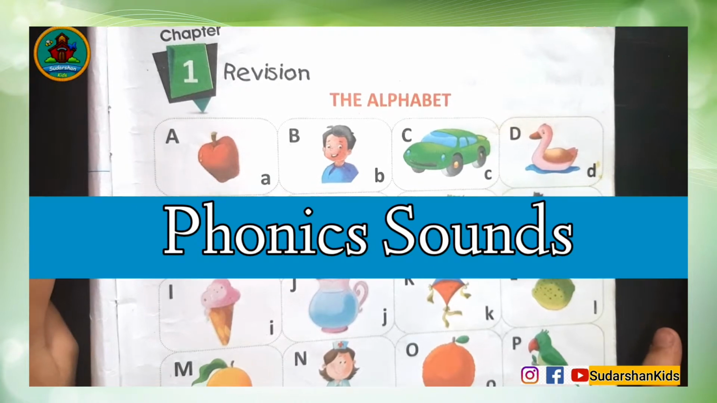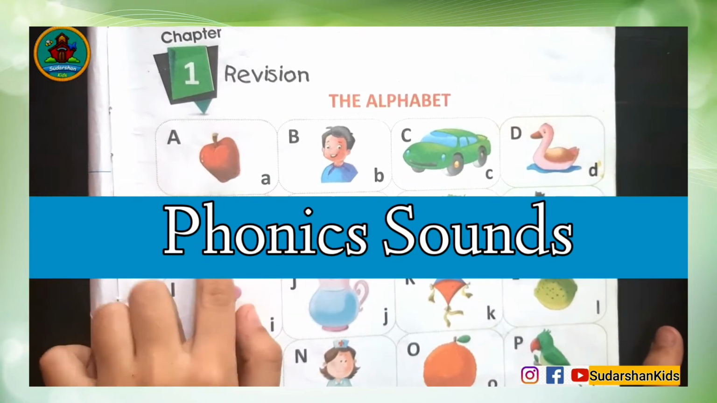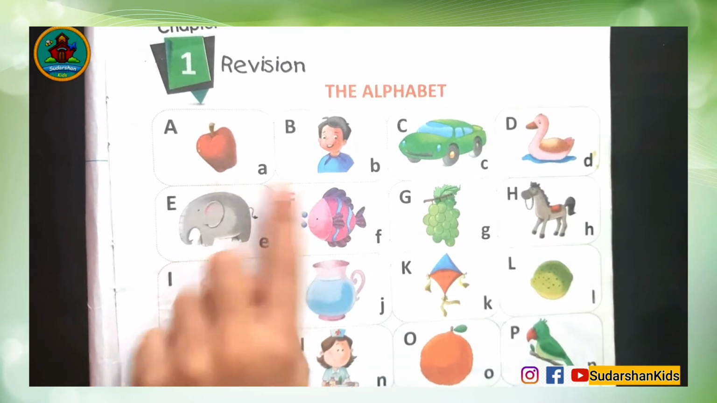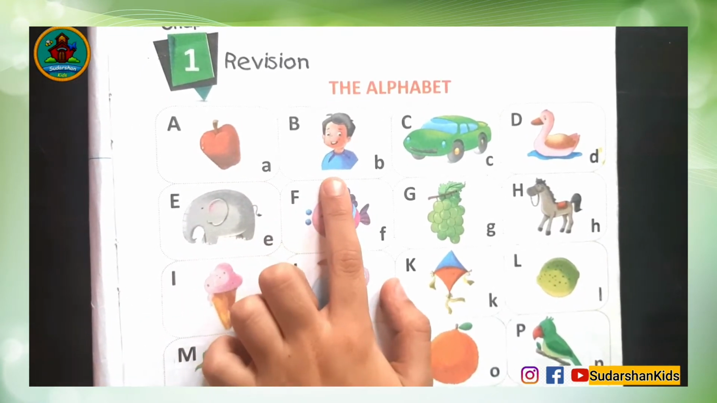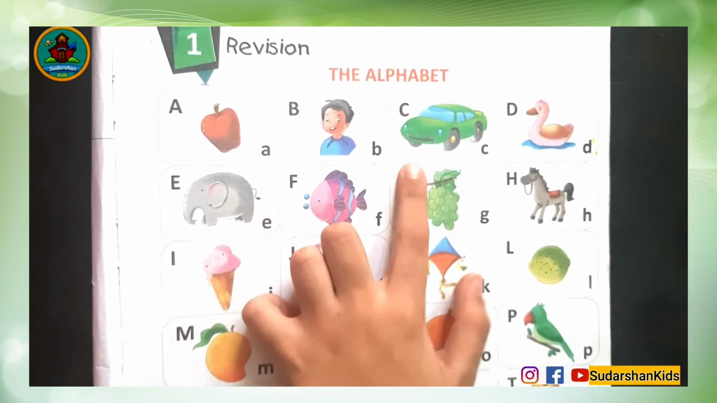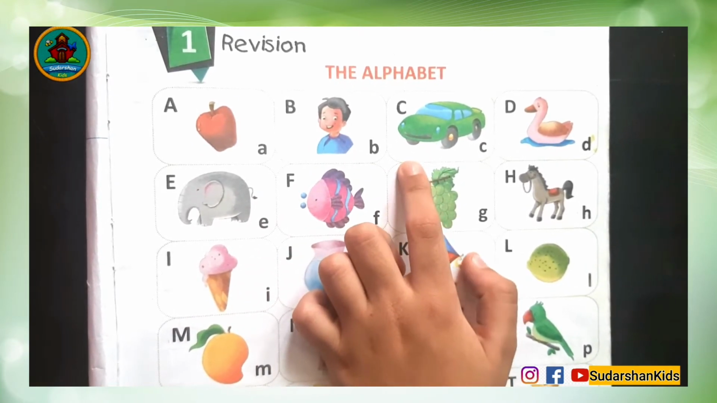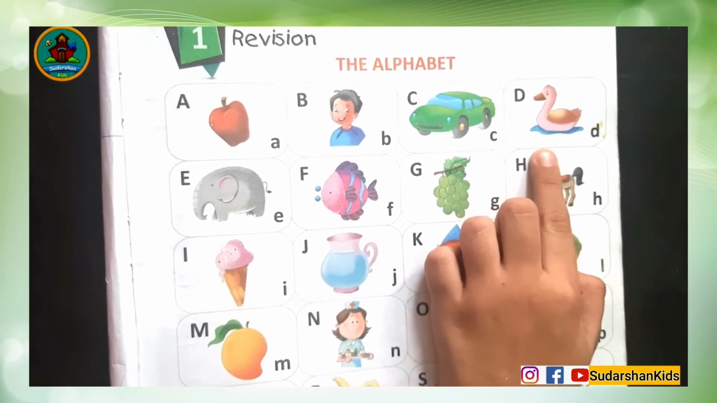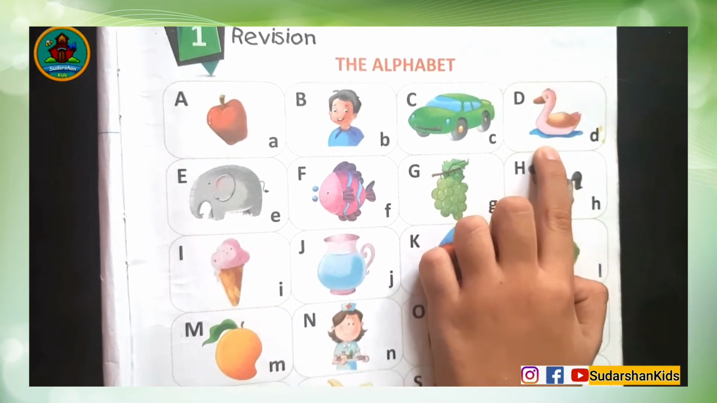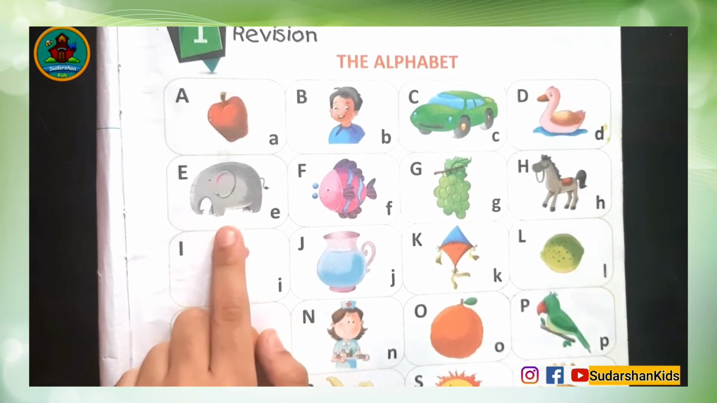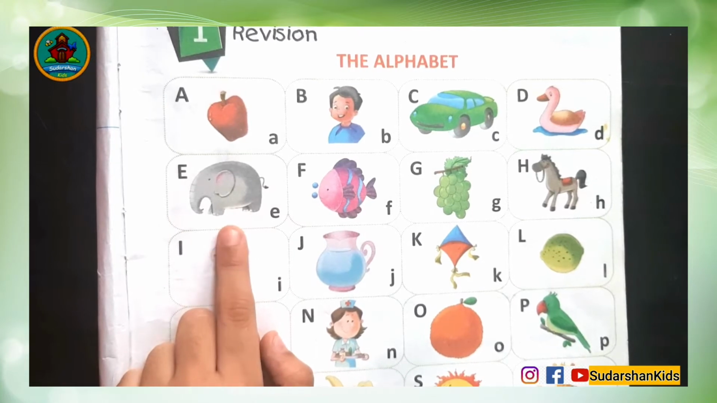We will learn phonic sound of letters. Sound of A is A. A for Apple. Sound of B is B. B for Boy. Sound of C is C for Car. Sound of D is D. D for Duck. Sound of E is A. E for Elephant.